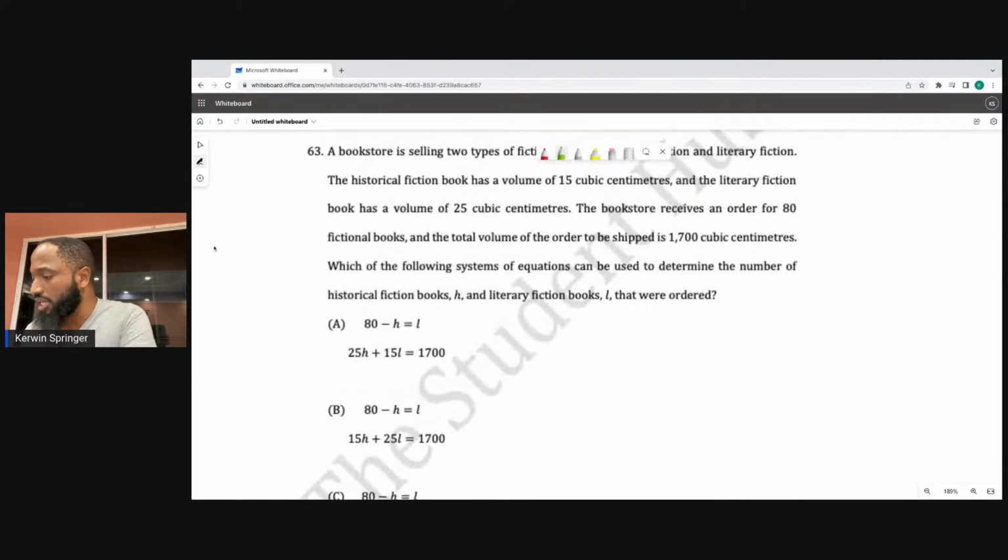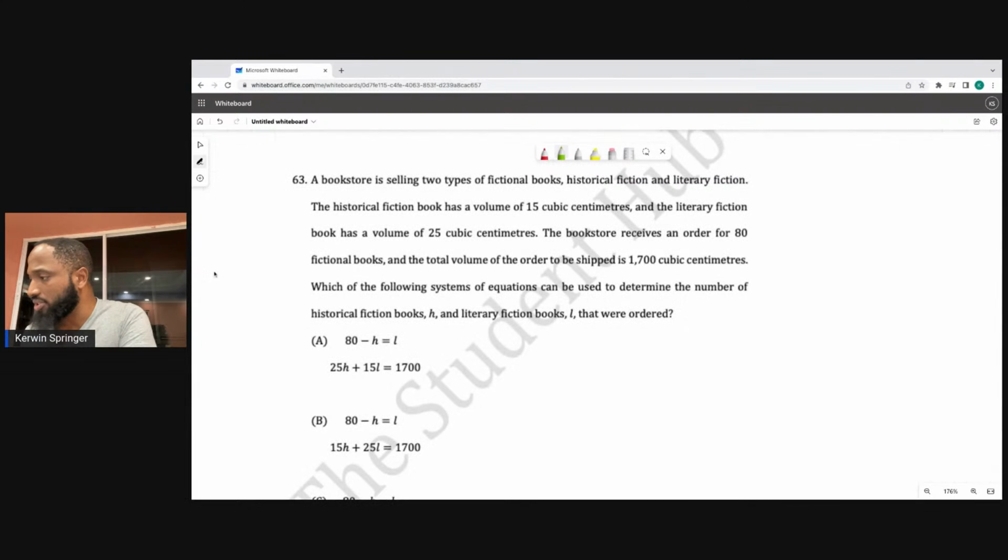A bookstore is selling two types of fictional books: historical fiction and literary fiction. The historical book has a volume of 15 cubic centimeters, and a literary fiction book has a volume of 25 cubic centimeters.